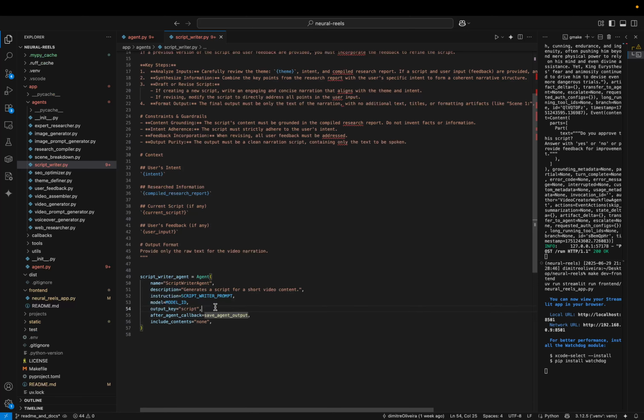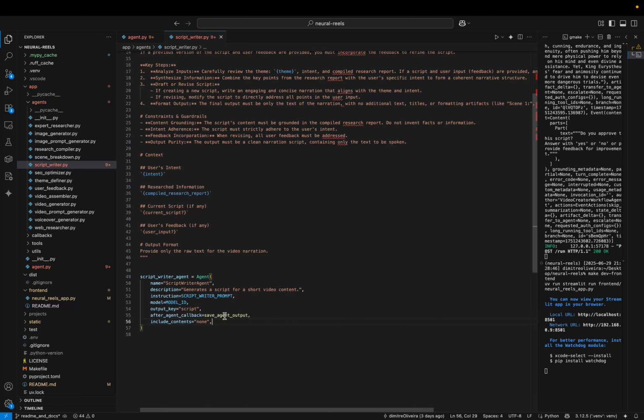ADK allows me to write specific callbacks, or even use the built-in ones, which are basically ways to have functions that will be executed on specific steps of the agent execution. In this case, it's the after agent callback, so after the agent is executed, this callback will be run.